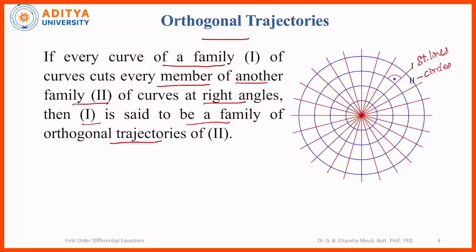Every straight line cuts every circle at right angles. If you take a straight line and see the angle between the straight line and the circles, it is 90 degrees. Similarly, another straight line cuts all the circles at 90 degrees. So this family of straight lines is said to be orthogonal to this family of circles, or vice versa.